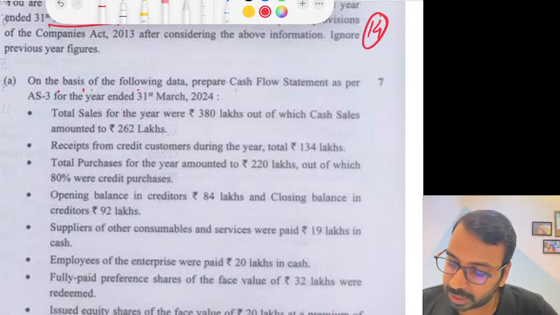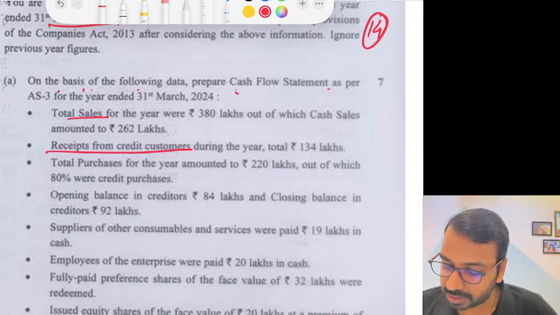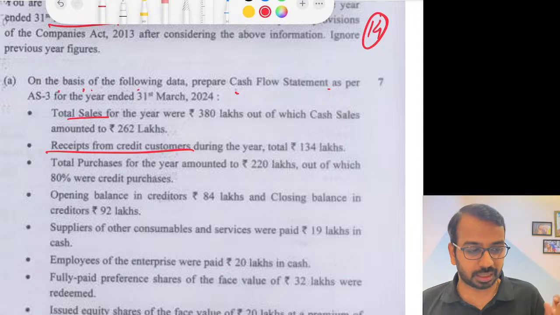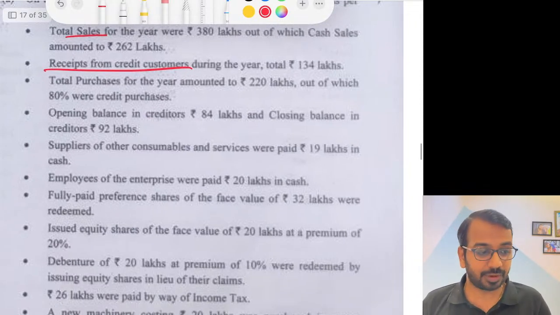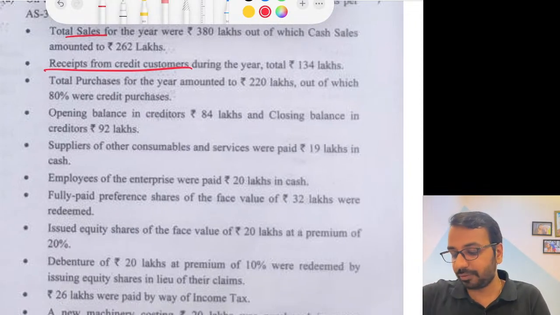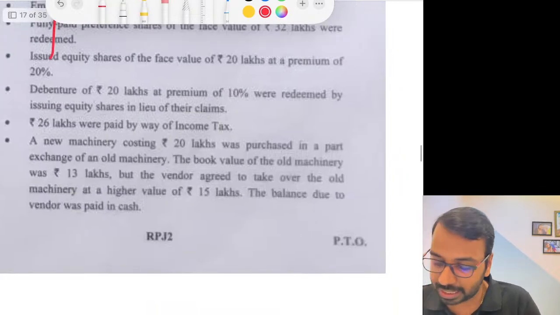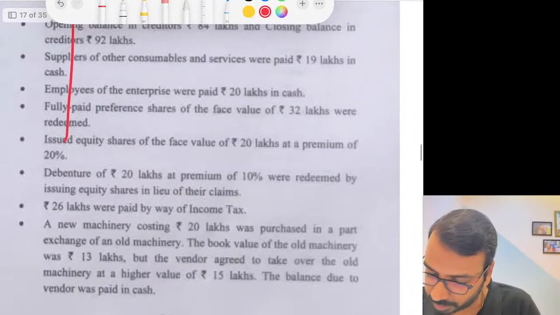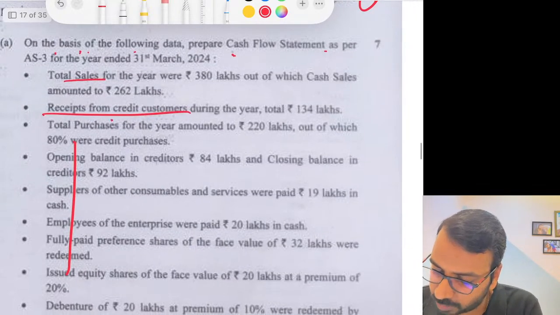On the basis of the following data, prepare the cash flow statement. Total sales are given, receipts. This is a similar question which you will find in the study material, where they have given various items, and based on that we have to calculate the cash flow. Okay, is there any difficult adjustment here? Let us see. Receipt from credit customers.